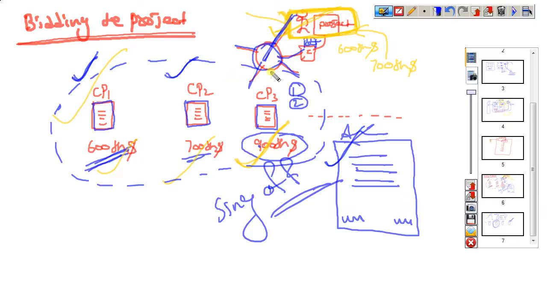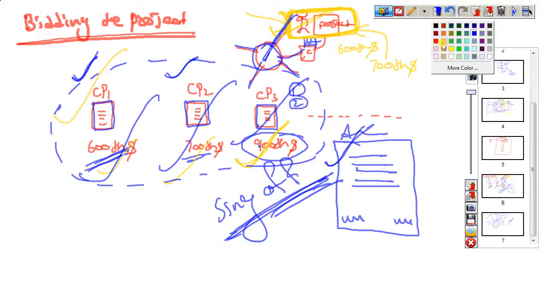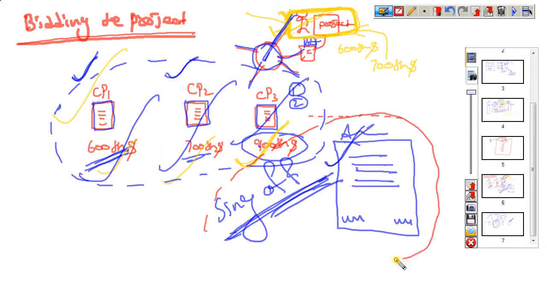Request for proposal, estimation, and finalizing, signing off. This is what we are calling bidding the project. Whenever bidding the project is completed, one company gets the project, and that company will take care to complete that project successfully for the client.